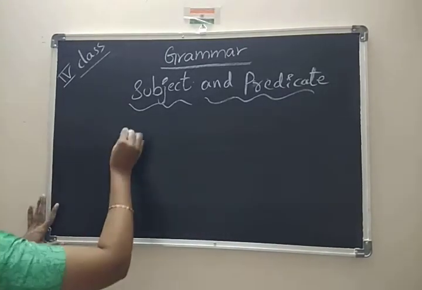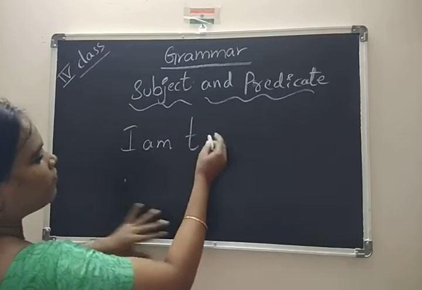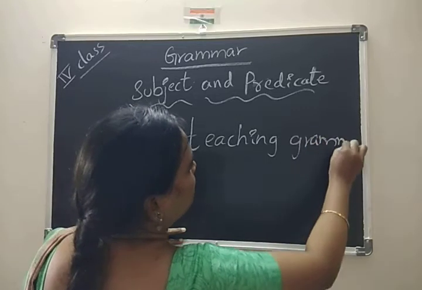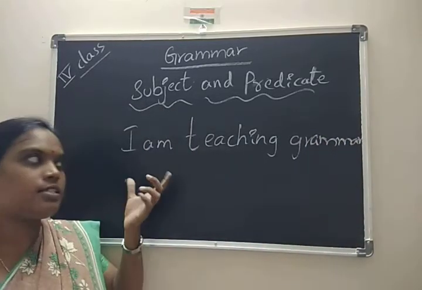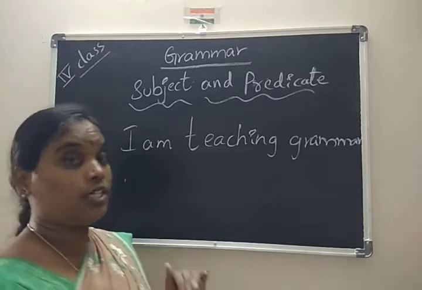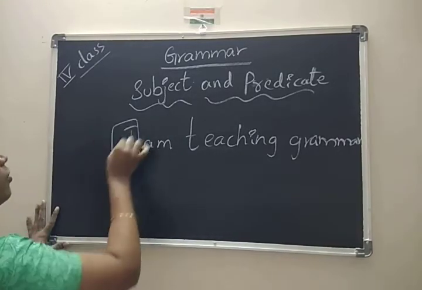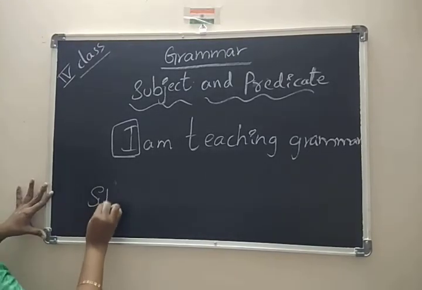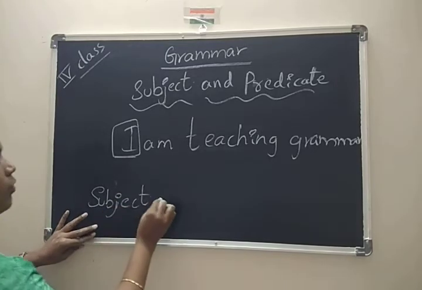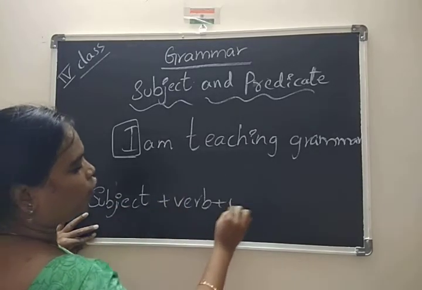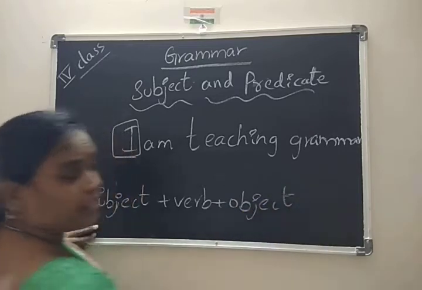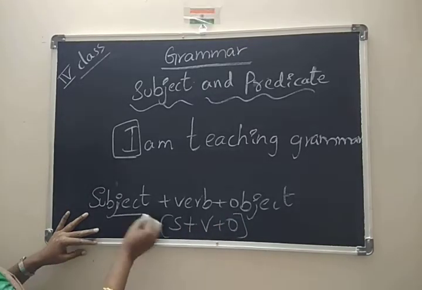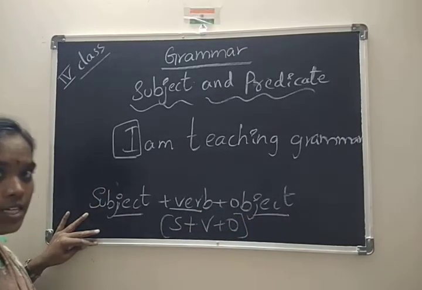For example, here I am teaching grammar. This is a sentence. What are there in a sentence? Actually, in English, the sentence pattern is subject, verb and object. What is the sentence pattern here? S plus V plus O. SVO. That is subject, verb and object. Is it clear dear? Yes.